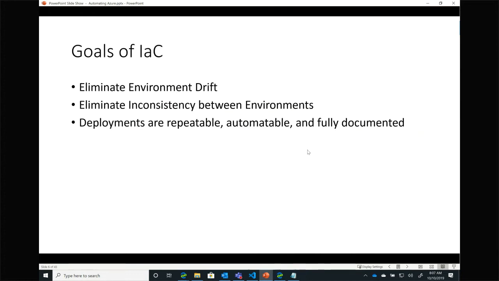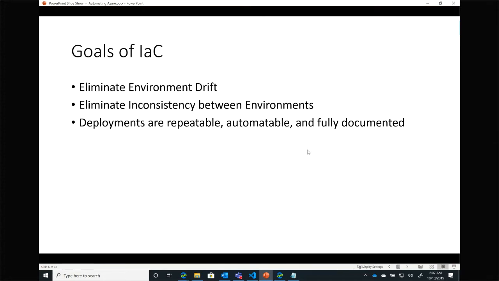Right, so this infrastructure as code idea has these big major goals. Right, first we want to eliminate drift. We want to eliminate people going in, changing random things in the production environment, not going through the right change control process, and then having that cause us a problem.